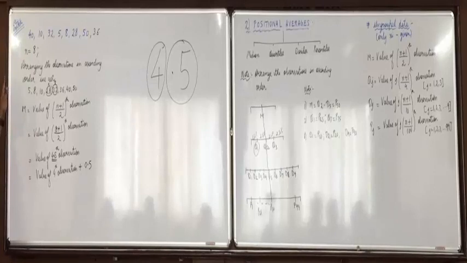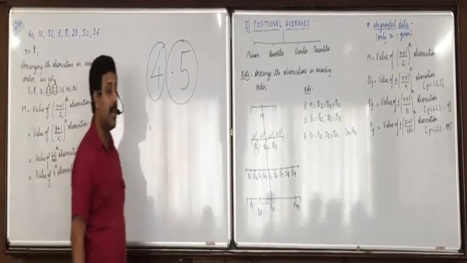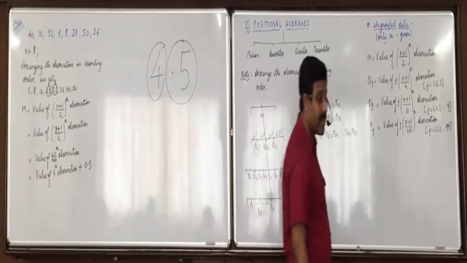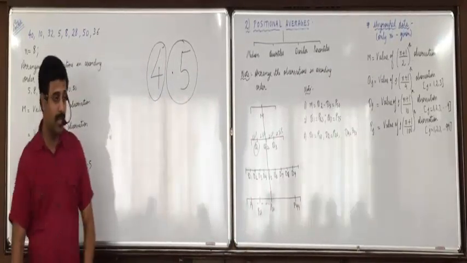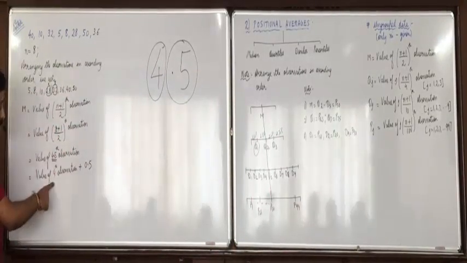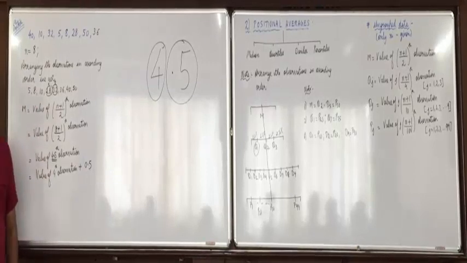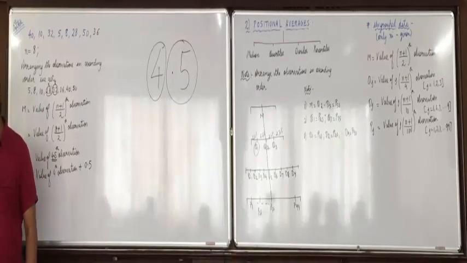If they say 9.5, ninth observation plus 0.5. If they say 11.25, 11th observation plus 0.25.